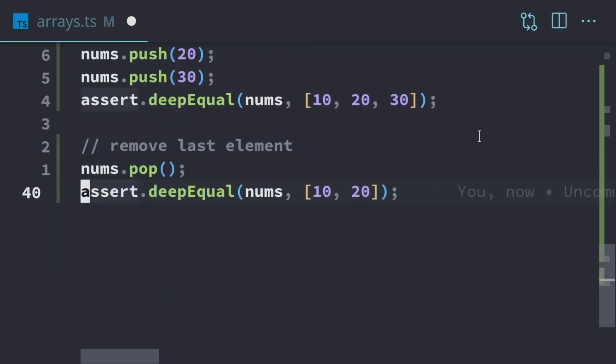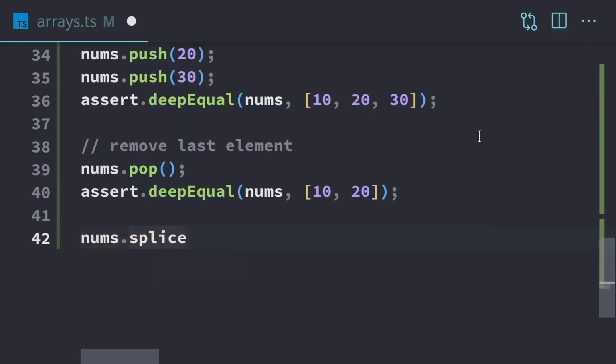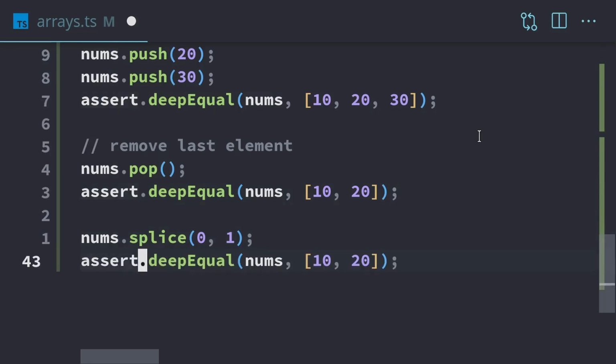Next, I want to show you splice. So we can splice things too. So if we take nums.splice, that's going to remove an element. So the first argument for this function is the index to start at, and the next argument to this function is the number of elements to remove. So if we splice this array, we're going to end up with 20, because we're going to start at element 0, and then take one element from element 0, and that's going to leave us with 20 right there.